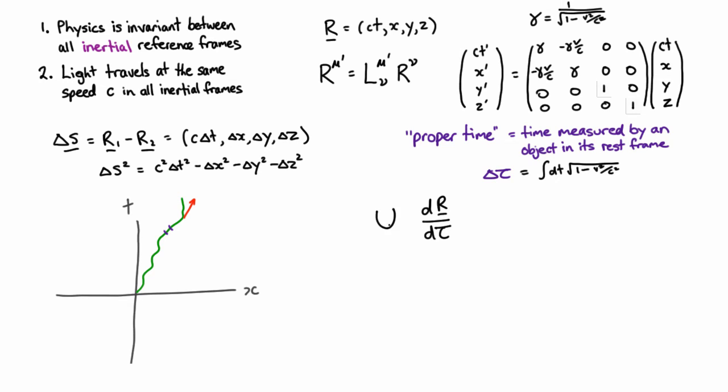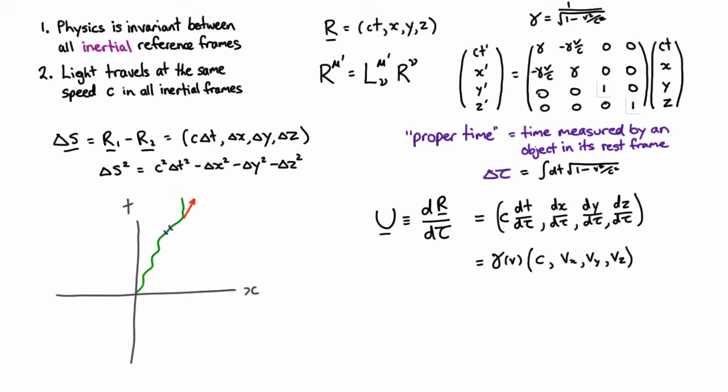And so we define our 4-velocity as the rate of change of the 4-position with respect to proper time. And because we know this, we can just take this derivative, and we know the relationship between the proper time and the coordinate time is related by a factor of gamma, where these velocities are simply the time derivative of the position coordinate with respect to the time coordinate in whatever coordinate system we're using. And this is the instantaneous velocity, the total velocity from the sum of the squares of these velocities. So there we have it.